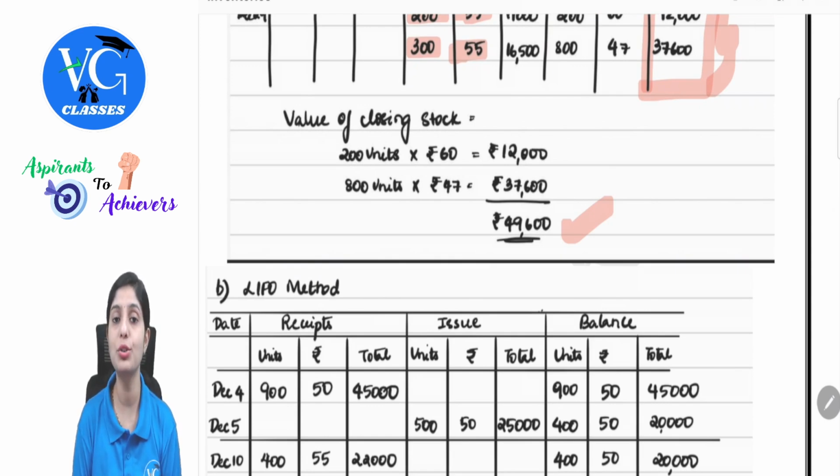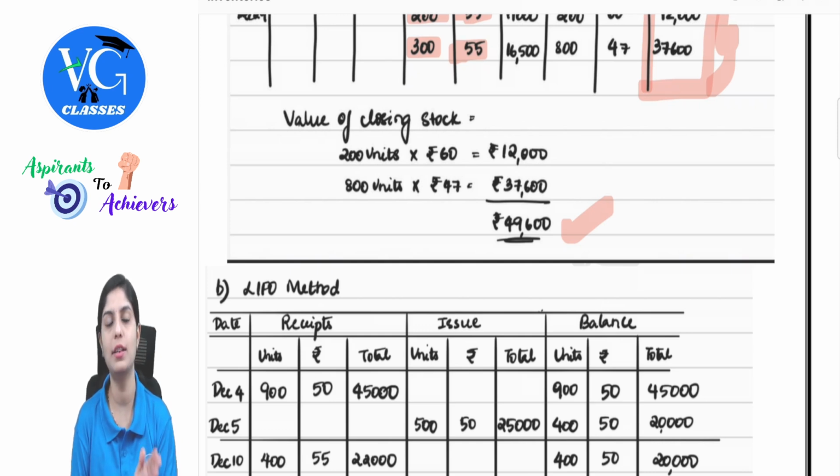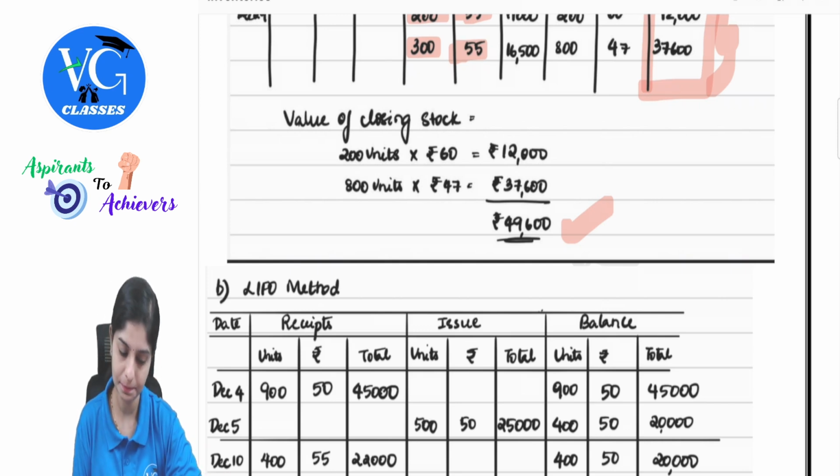This was presentation of stores ledger under first in, first out method. So if they are asking you to just find out the closing stock also, you will work out in the same manner in order to get the right values. I hope this is clear.